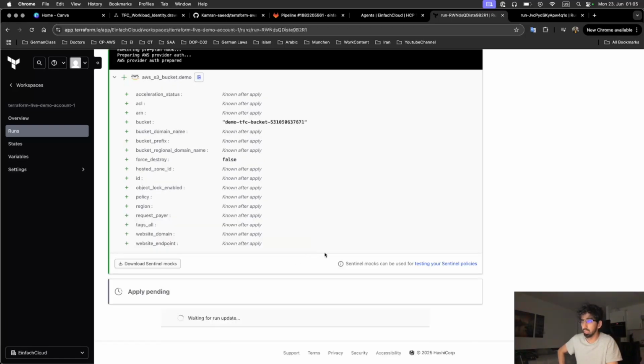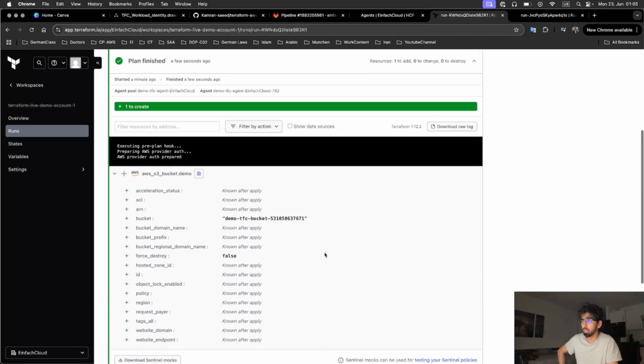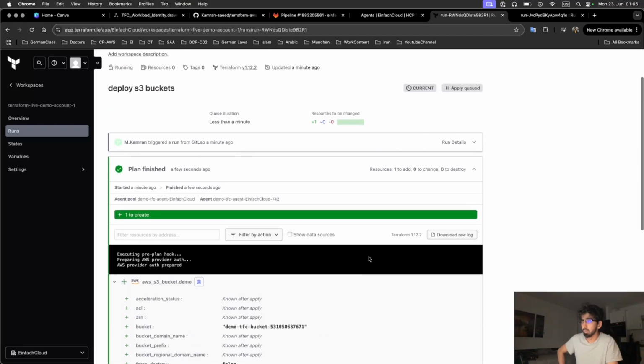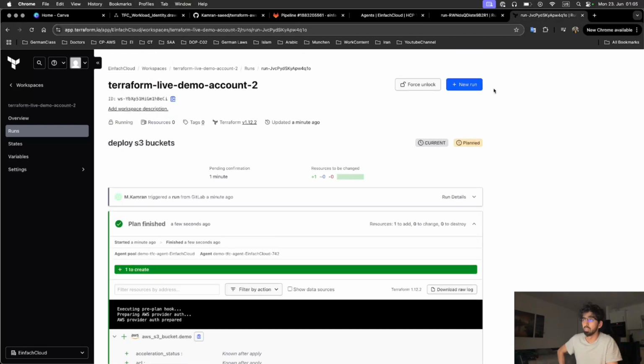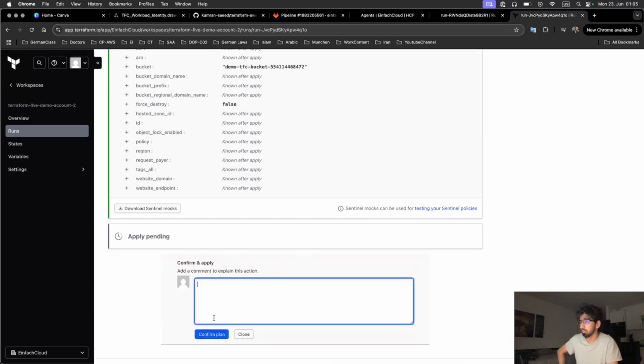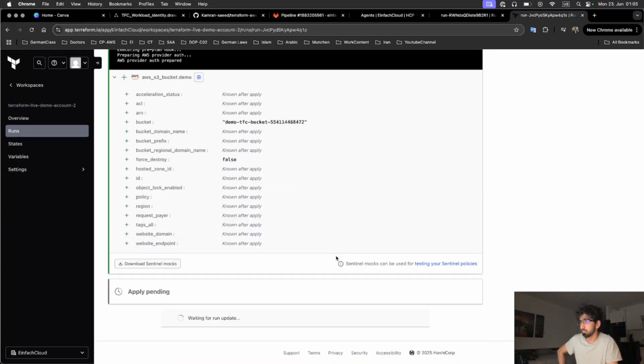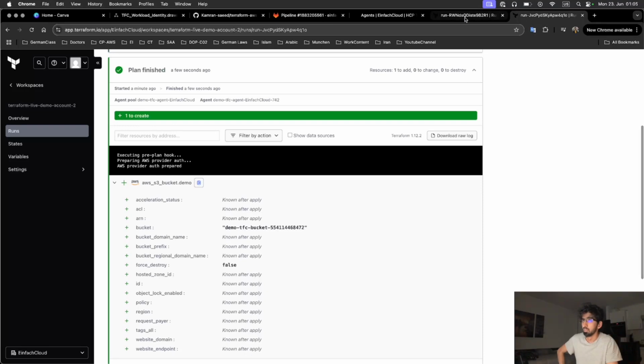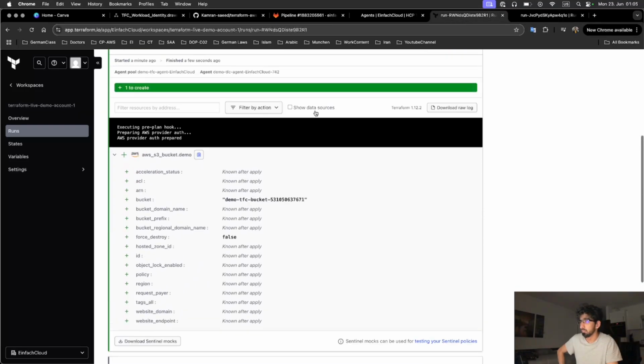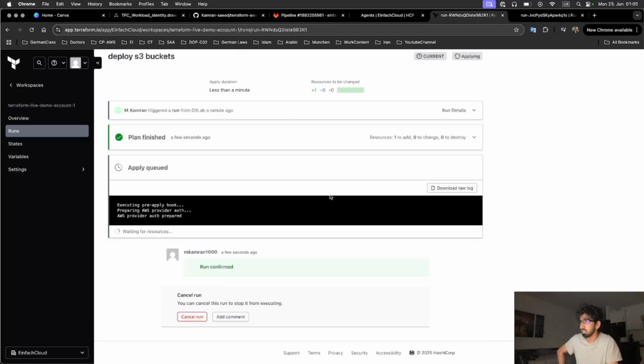So it will now deploy this S3 bucket in my AWS account, and also I'm going to click apply for the second workspace. So the apply phase is running. This is the plan phase, and this is the apply.